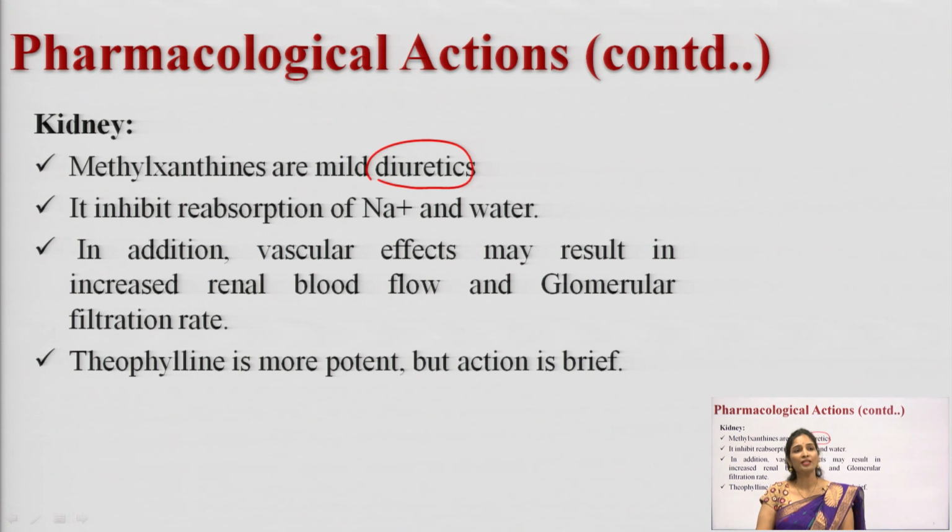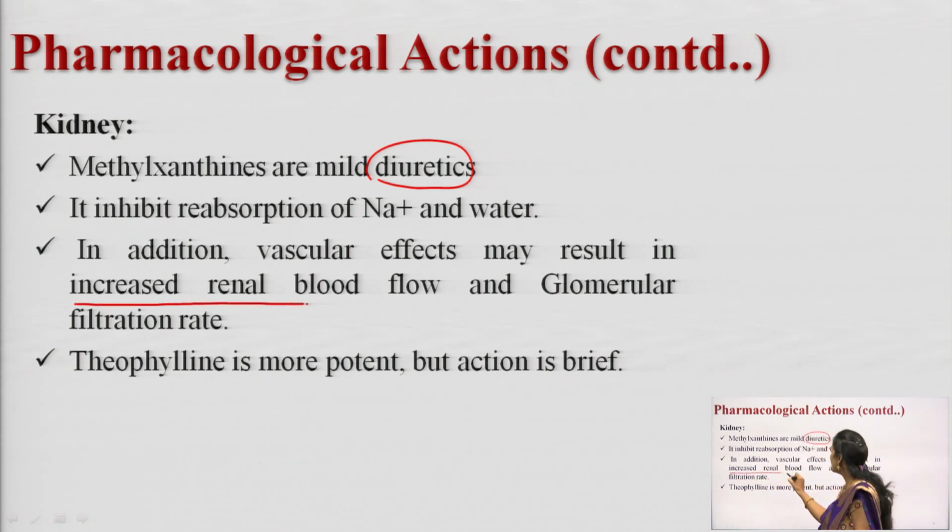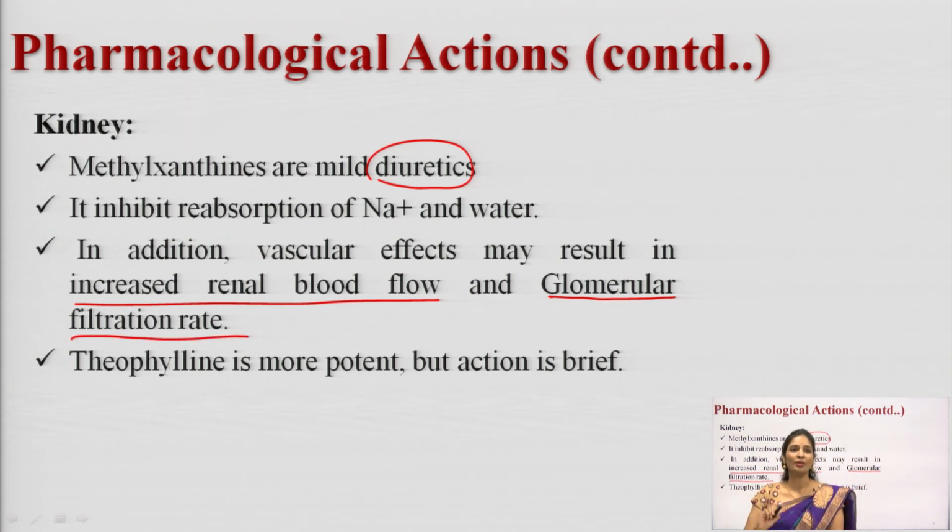In addition, methylxanthines have vascular effects. What type of vascular effects? These vascular effects may result in increased renal function, increased renal blood flow and glomerular filtration rate. So methylxanthines increase the renal blood flow and increase the glomerular filtration rate. These are the two effects you can see with methylxanthines. And methylxanthines like theophylline are more potent, but their action is very brief.